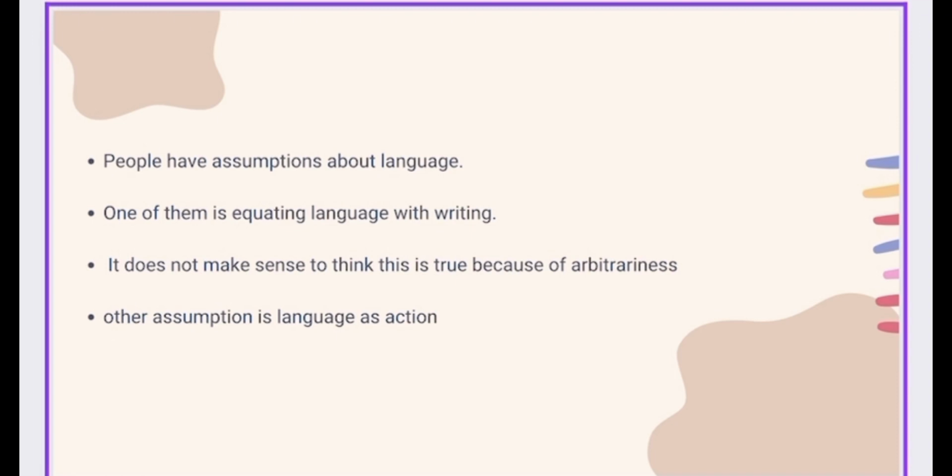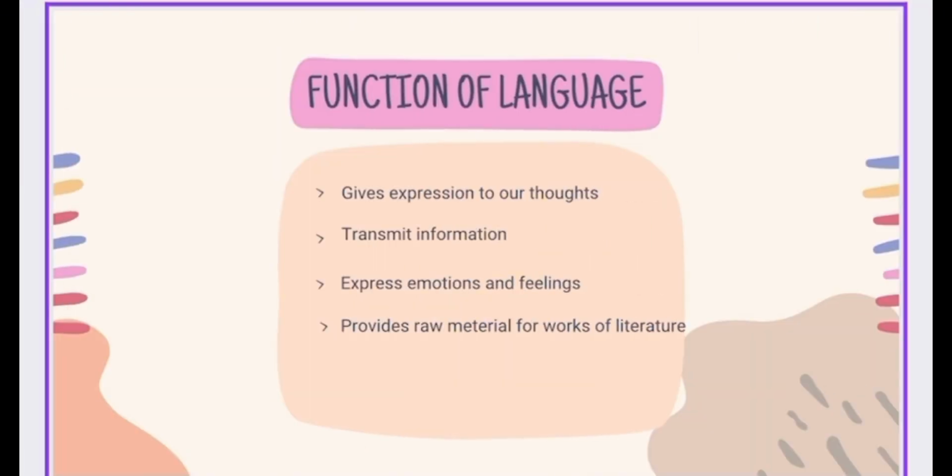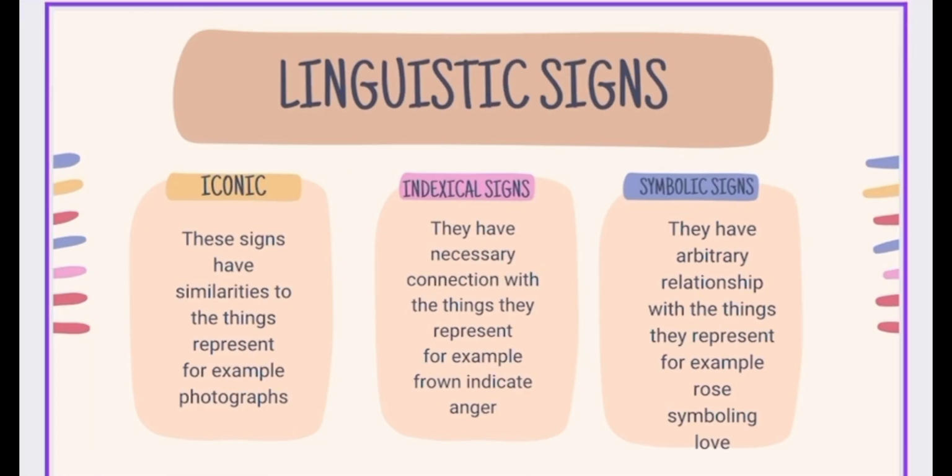In linguistic science, human language consists of signs, which are defined as things that stand for or represent something else. The functions of language are to give expression to our thoughts, transmit information, express emotions and feelings, and provide raw material for works of literature. Firstly, iconic signs. These signs have similarities to the things they represent. For example, photographs.